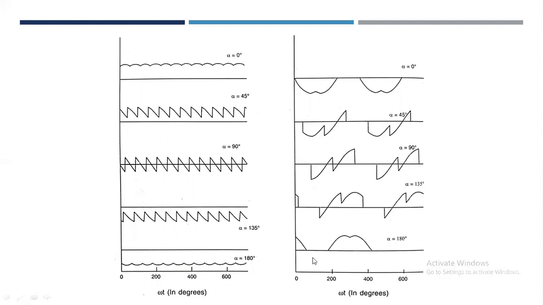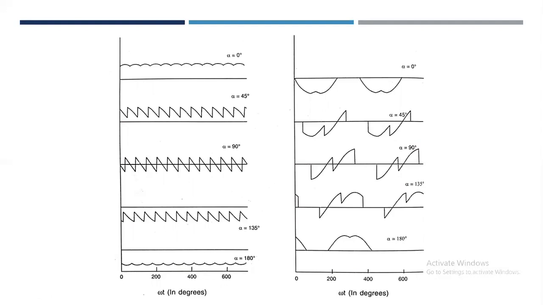The DC voltage waveform shows that there are 6 pulses, that is, 6 cycles of ripple per cycle of the AC voltage. The pulse number for the Graetz bridge is 6.